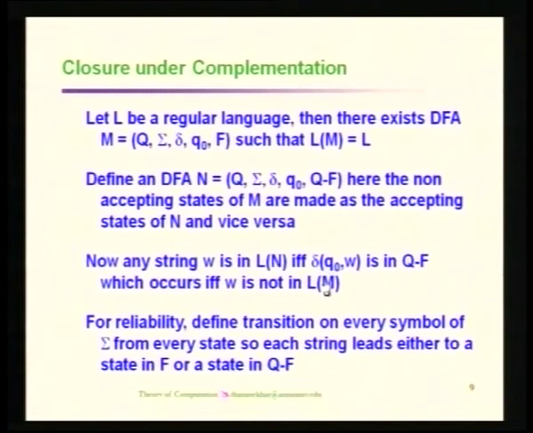How we recognize the set of all strings in the complement automata is described here. A string w is in L of N if and only if delta of q naught comma w is in Q minus F, and this occurs if and only if w is not in L of M. A very important point to remember for the construction of the complement automata is that first of all, we must ensure that from every state we have a transition for every symbol in the alphabet. Suppose you have a state qi, and the alphabet includes both a and b as symbols, then from qi we must have a transition for a as well as for b.